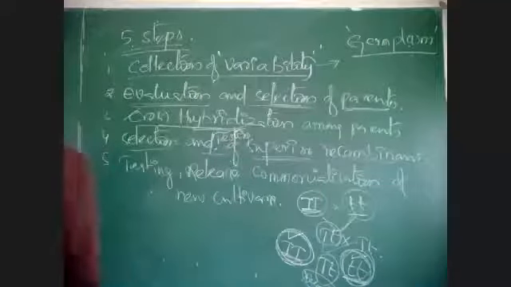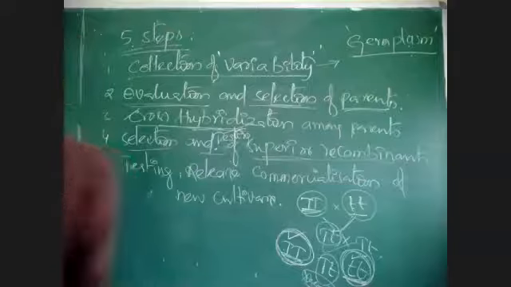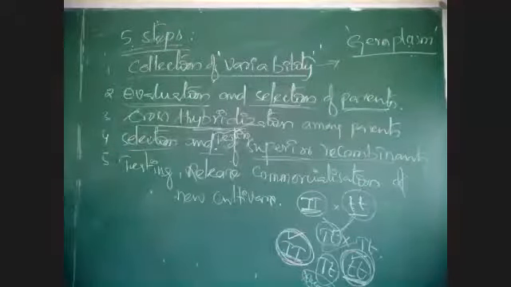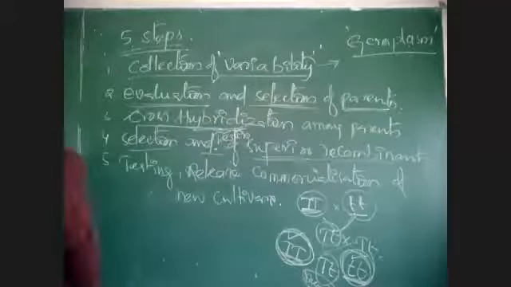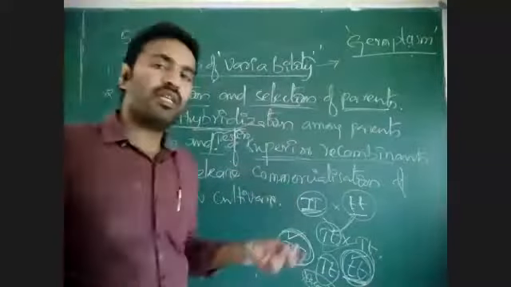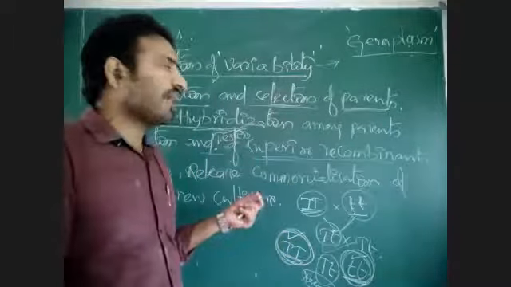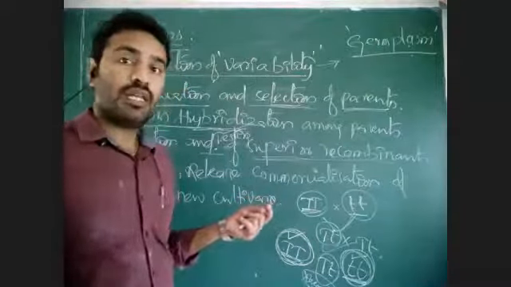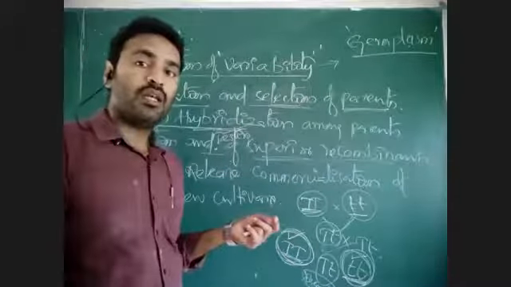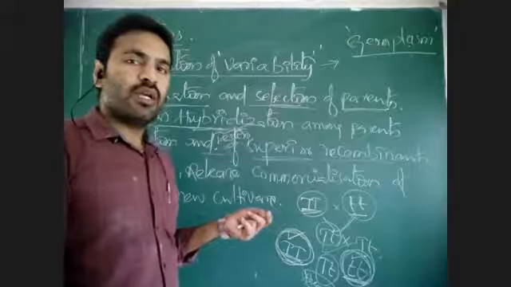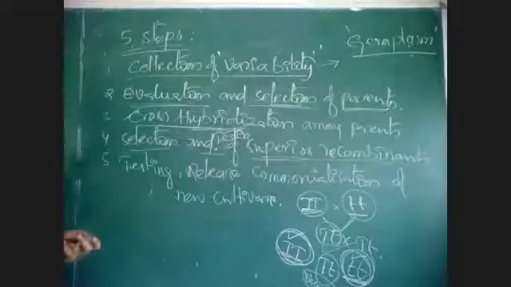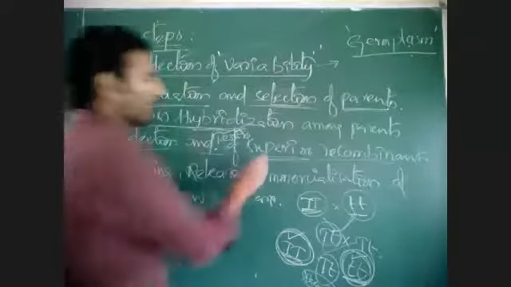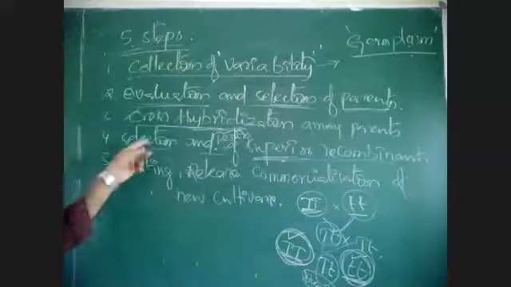A superior recombinant is one which can give more yield. Superior recombinants are very effective recombinants, those in which there is a high rate of recombination. Like super males and super females that are formed now. In cows, super females are produced that give more milk. That is a superior recombinant, and those superior recombinants are selected.